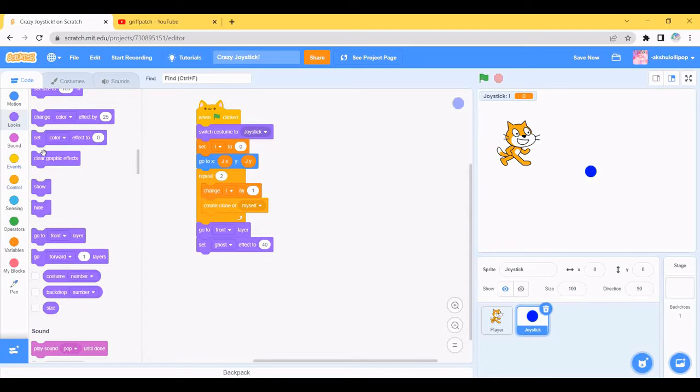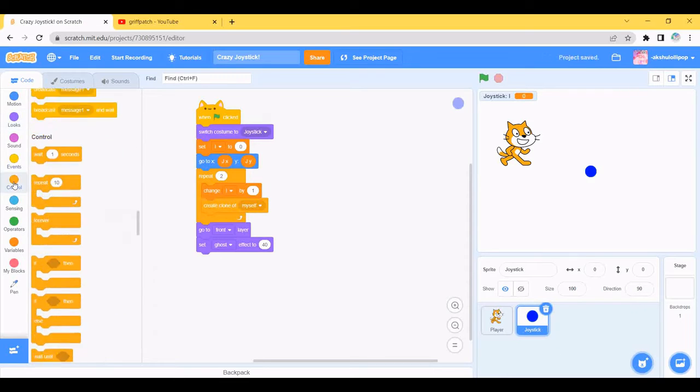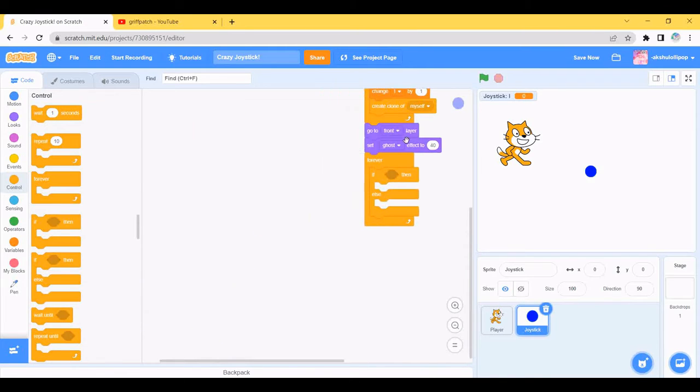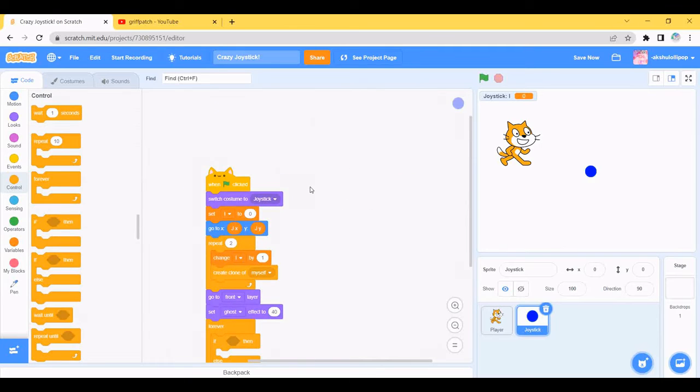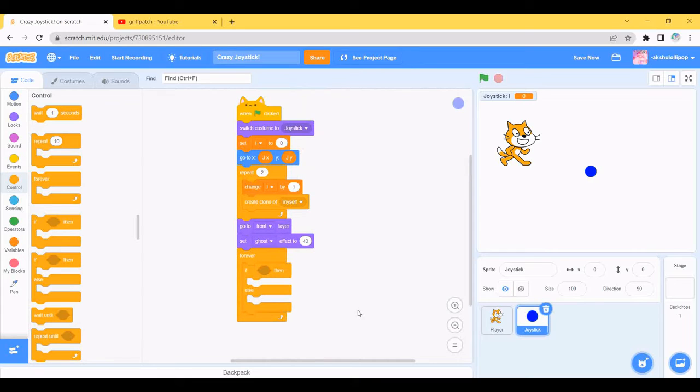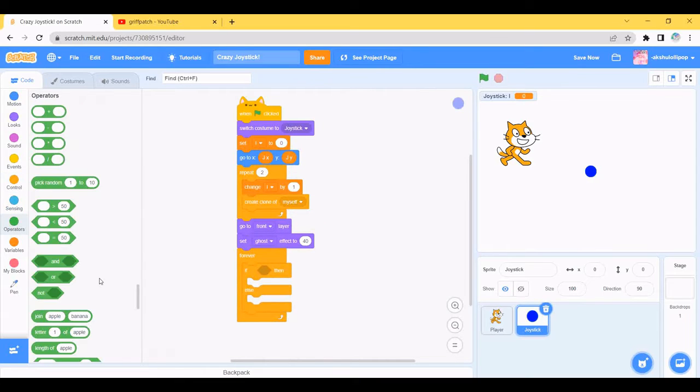So let's here, ghost means like the visibility of thumbnail or things or sprites. So drag the forever block and we need a special block called if then else. I think we haven't used this in a couple of projects. Yeah, it's special according to me.